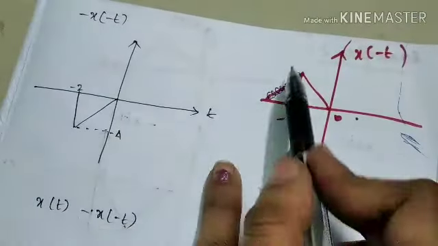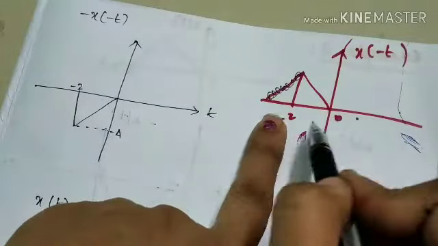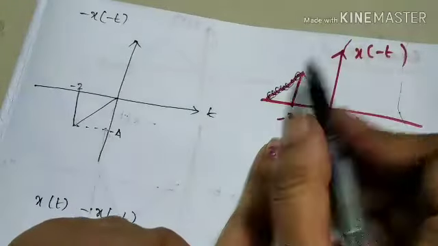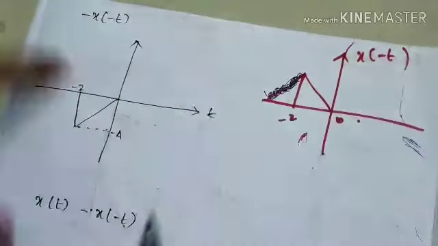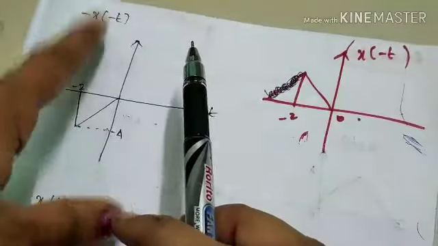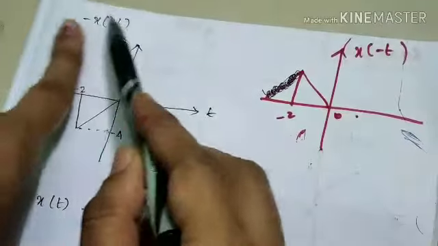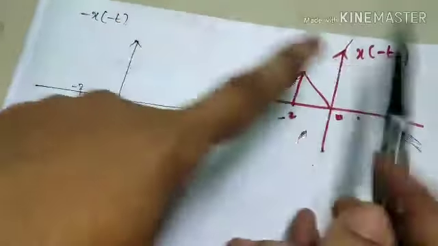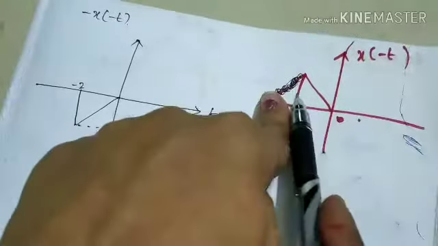This is our x of minus t. This is our x of t and this is our x of minus t. Now in the odd component we are having minus x of minus t, so we have to find minus x of minus t. For that I first drew x of minus t, which is just a reflection of the given signal.